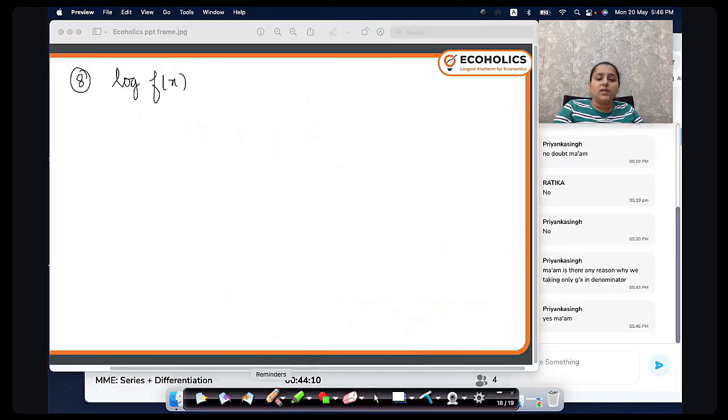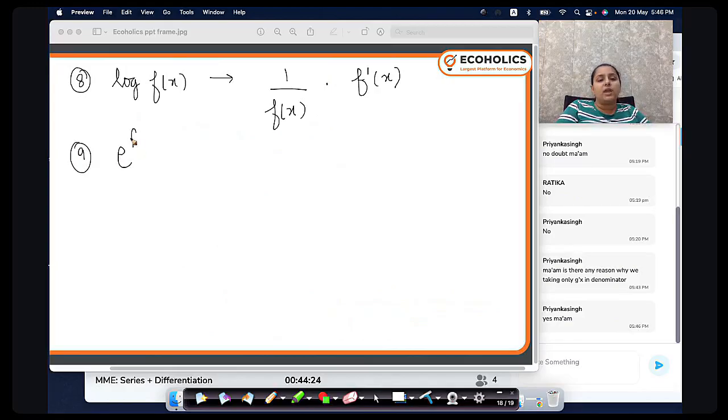So what is the derivative of log f of x? 1 upon function. Whatever function is written, 1 upon that into derivative of the function. Similarly, if you have exponential function e raised to the power f of x, derivative is e raised to the power f of x as it is, multiply by f dash x.